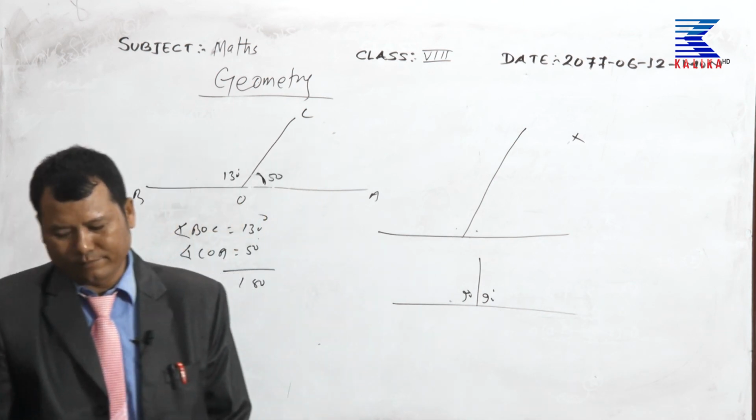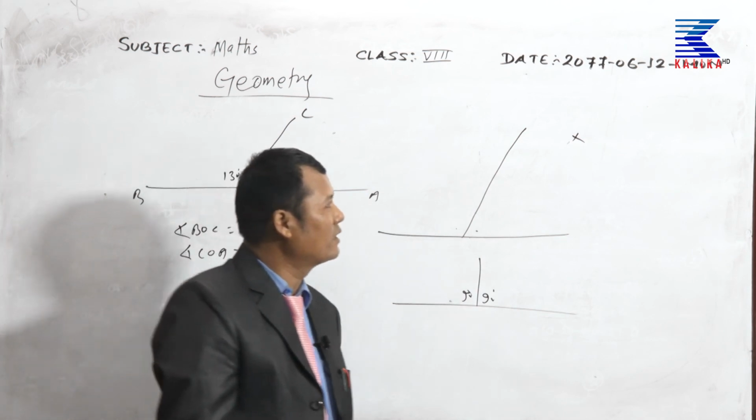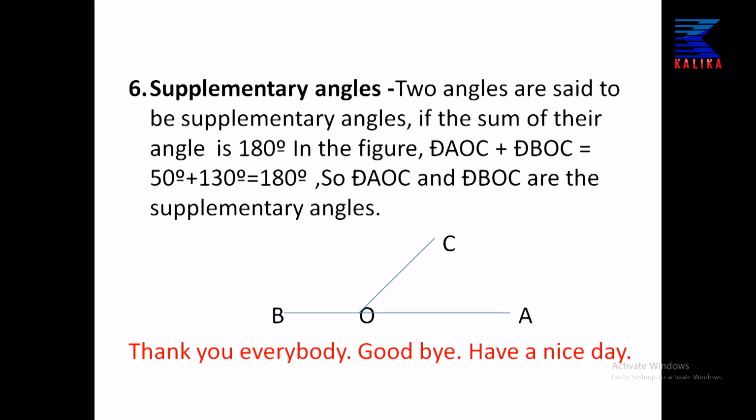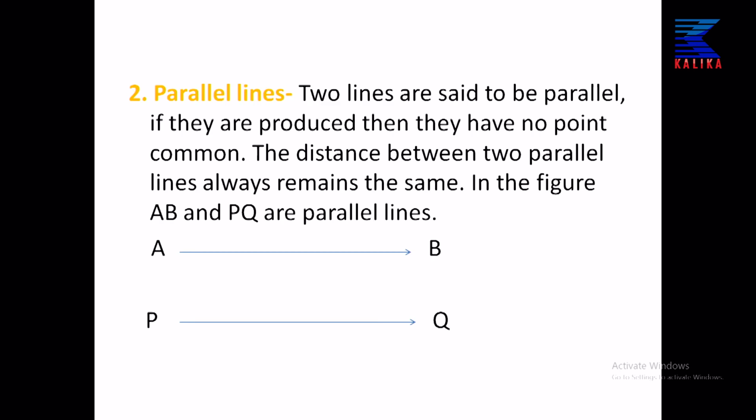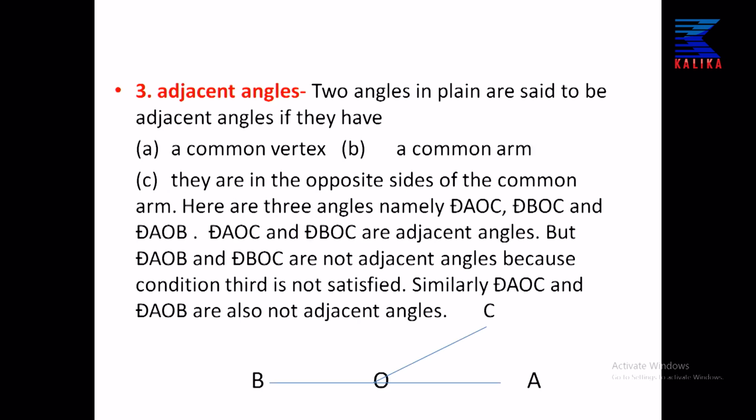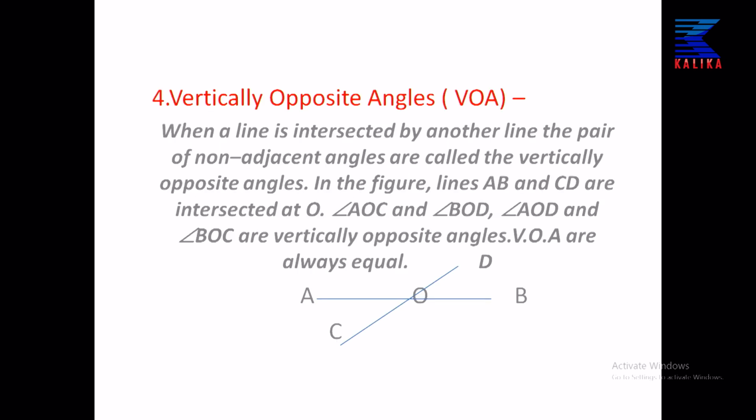Clear, everybody? Please, once more the slide. First is angles. Angle AOB is an angle. The amount of rotation between two lines is called an angle, and next parallel lines, and next adjacent angles, next vertical opposite angles, one is complementary, and last is supplementary.